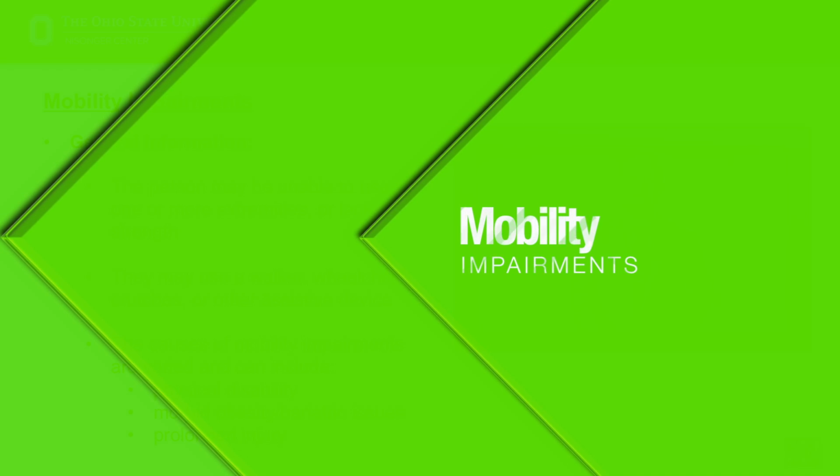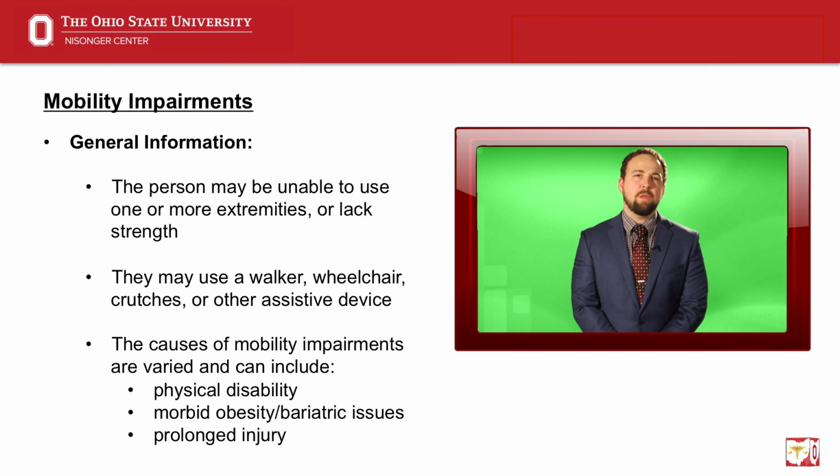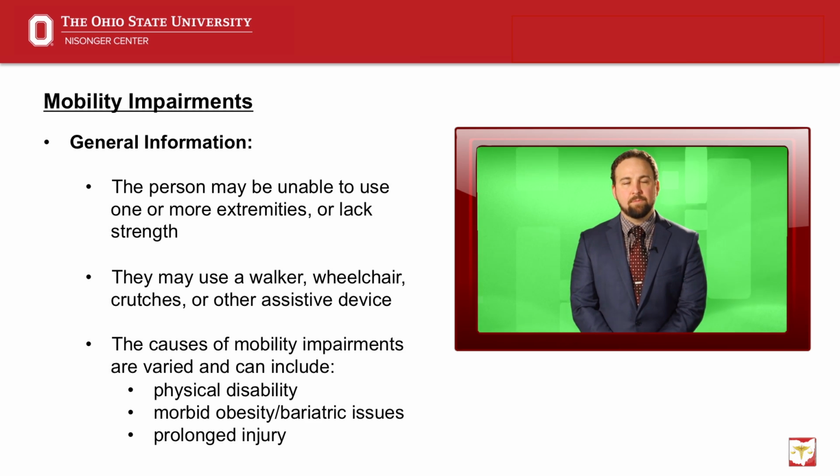Mobility impairments. People with mobility impairments may be unable to use one or more extremities and often use a walker, wheelchair, crutches, or other assistive device to help them move about in their environment. People may also experience mobility impairments if they lack the strength needed to walk, grasp, or lift objects. The causes of mobility impairments are varied and can include physical disability, morbid obesity, bariatric issues, or prolonged injury.